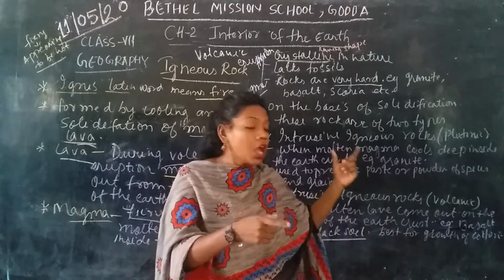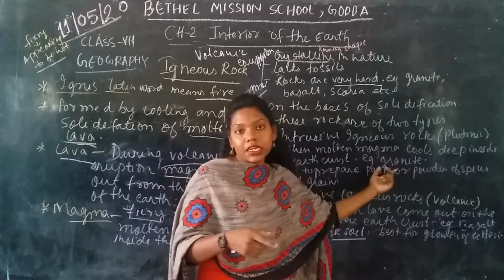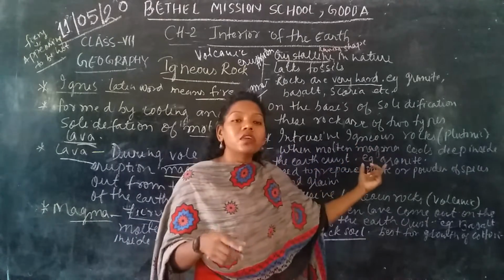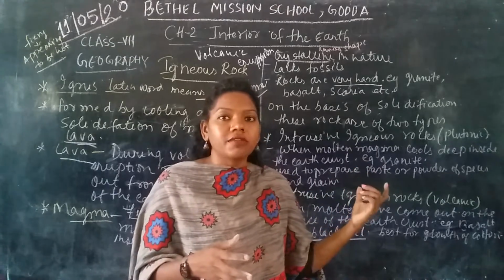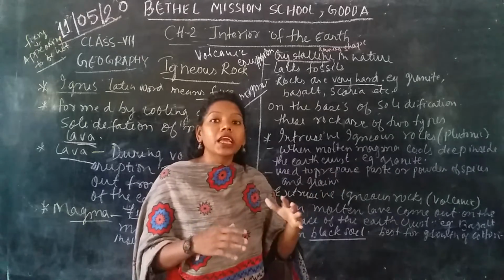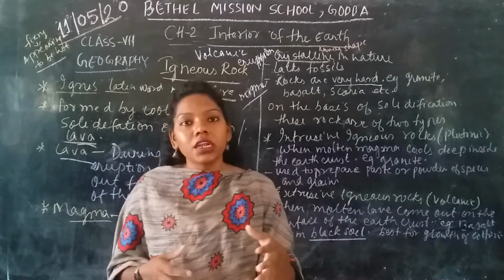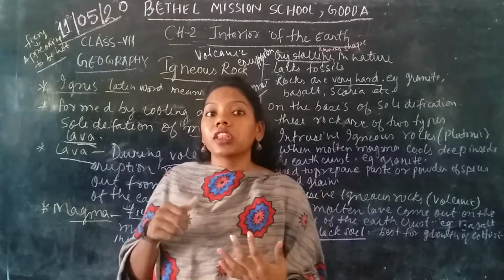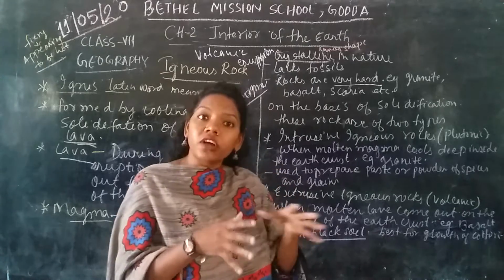This doesn't come out. For example, granite is the best example of intrusive igneous rock, which cools down and becomes rock inside the earth's crust itself. It is used to make powder or paste of grains and spices. That means in the olden days they used this rock for grinding pulses, spices, and any paste. These rocks are used for that purpose.